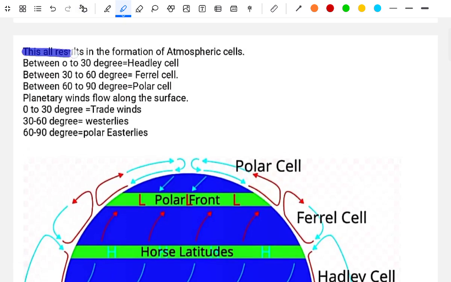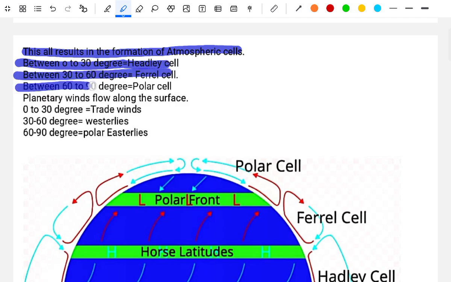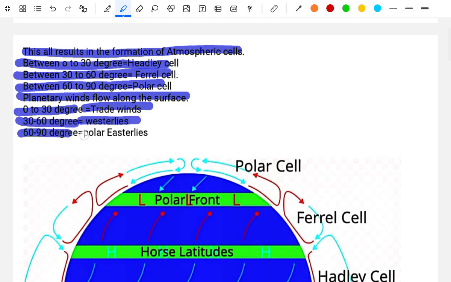This results in the formation of atmospheric cells: between 0 to 30 degrees, Hadley cells; between 30 to 60 degrees, Ferrel cell; between 60 to 90 degrees, polar cell. Planetary winds flow along the surface: 0 to 30 degrees, trade winds; 30 to 60 degrees, westerlies; and 60 to 90 degrees, polar easterlies.